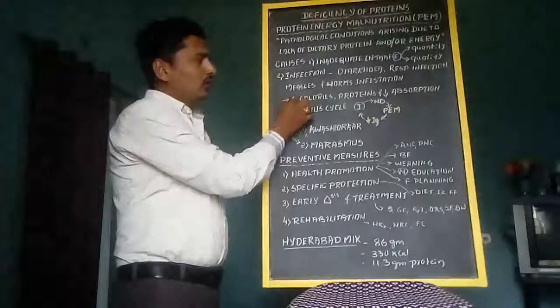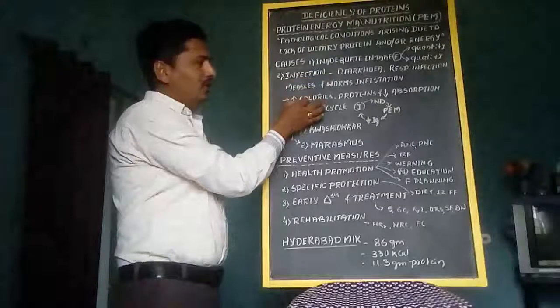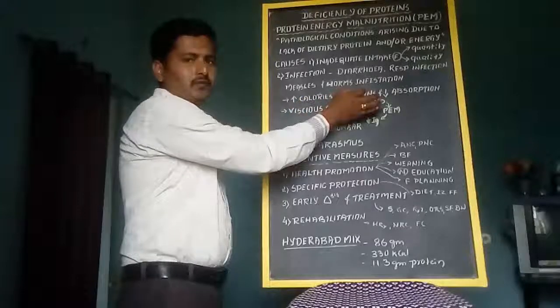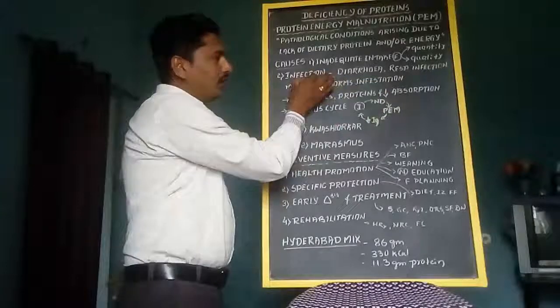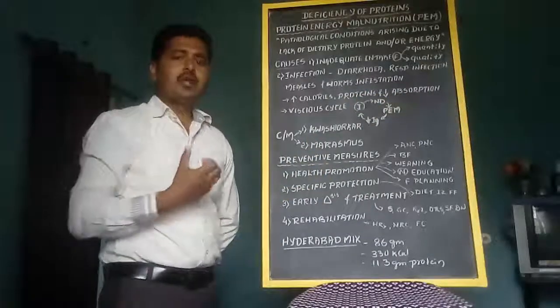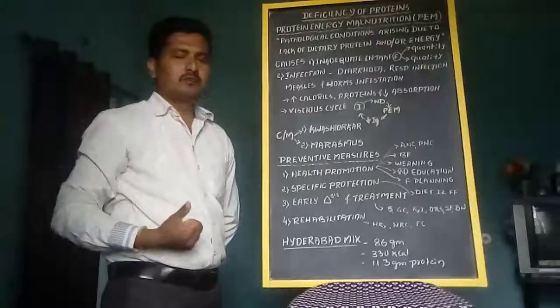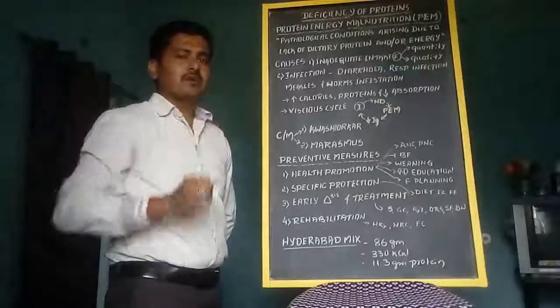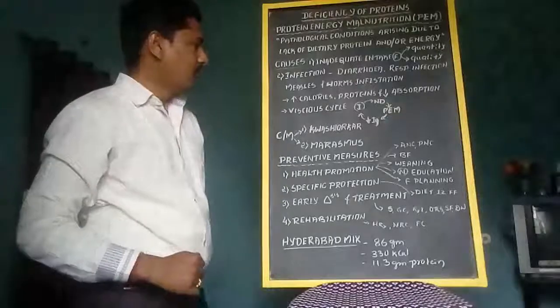During the period of infection there is an increased demand for calories and protein, and there is a decreased rate of absorption and utilization of nutrients. Both these lead to increased chances of protein energy malnutrition.